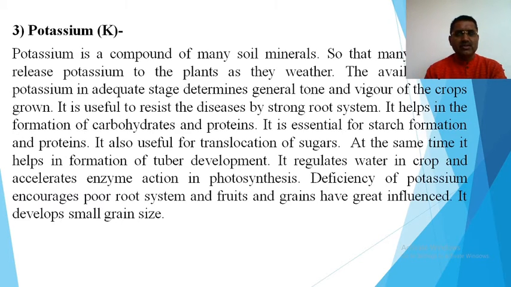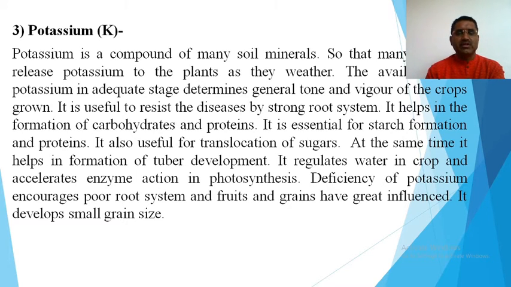Means whenever there is a ripening process, particularly in grapes, sugar cane and many fruits, at that ripening stage potassium is required. At the same time, it helps in the formation of tuber development. It regulates water in the crop and accelerates enzyme action in photosynthesis. Deficiency of potassium encourages a poor root system, and fruit and grains are greatly influenced.